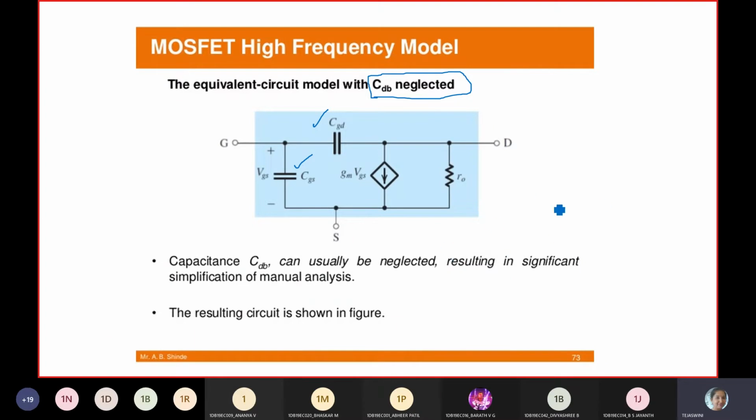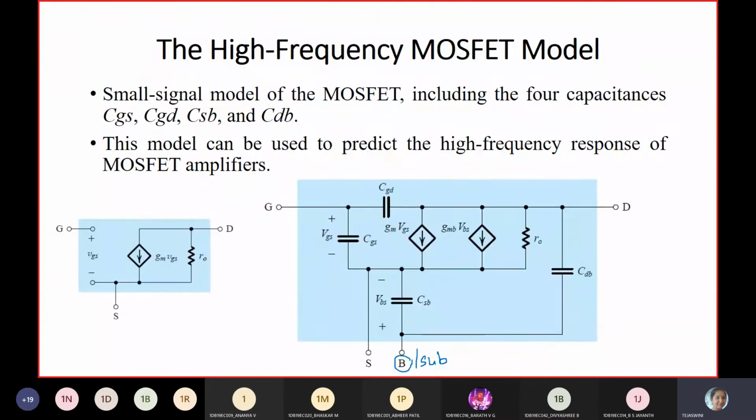Now you have neglected it here, so this is your simple model. This is your MOSFET model with channel length modulation. With that we have included a CGD between gate and drain and a capacitance CGS between gate and source. Is this clear now? This is the final.